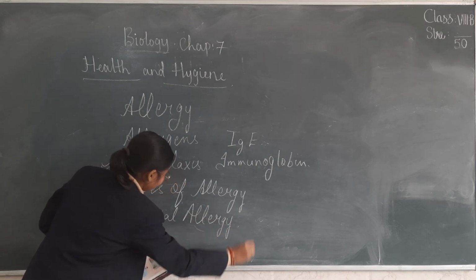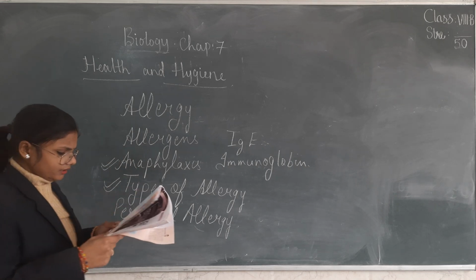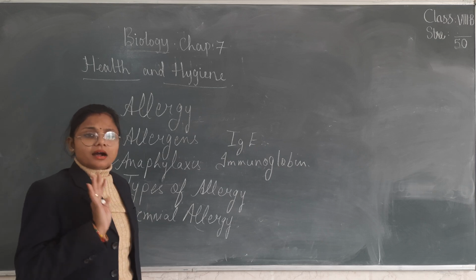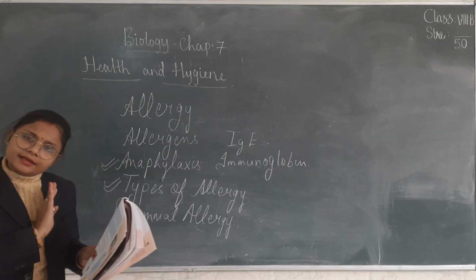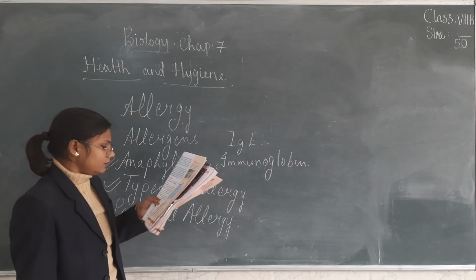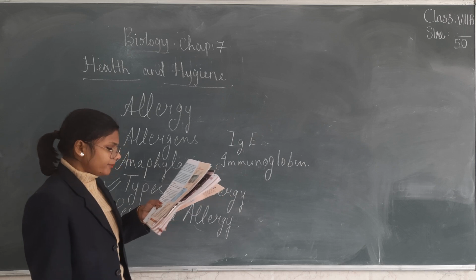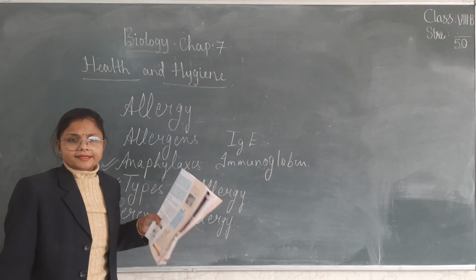So what is perennial allergy? It can occur at any time of the year. No season is needed. For example, bites of insects, dust, fibers of fabric, animal dander. It can occur at any time.